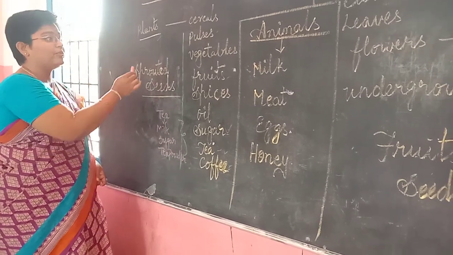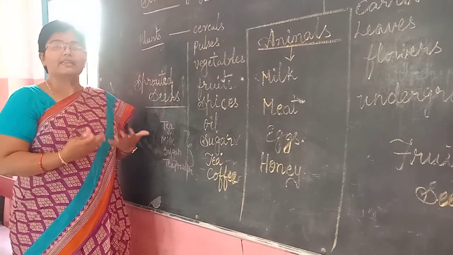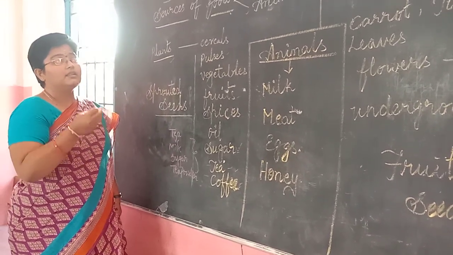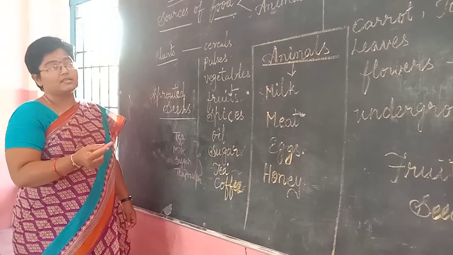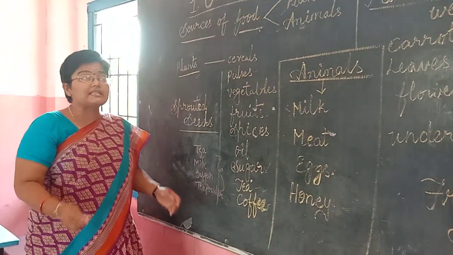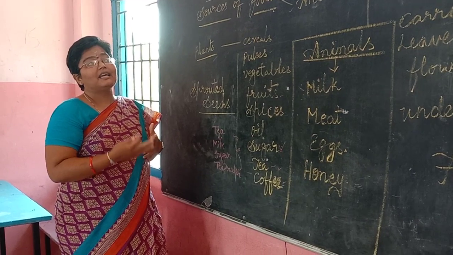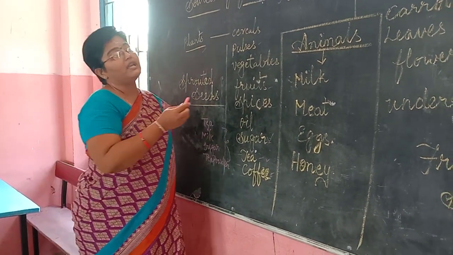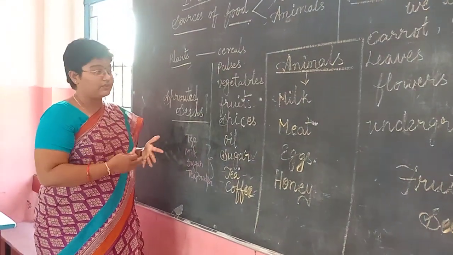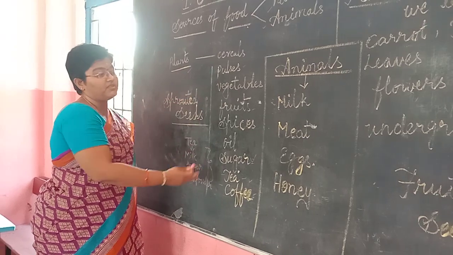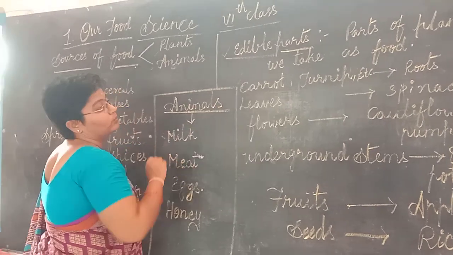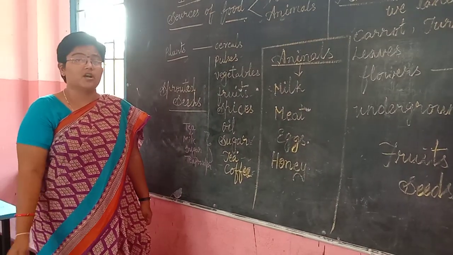So are all plant products used as food? Yes, of course. The things obtained from plants which we use as our food are edible parts. The parts of the plant which are taken as food are said to be edible parts. We have listed some of the items here, and the edible parts of plants have been given to you as a list. Daily we take vegetables of different types.